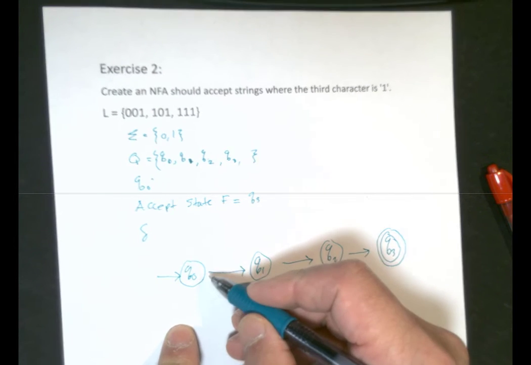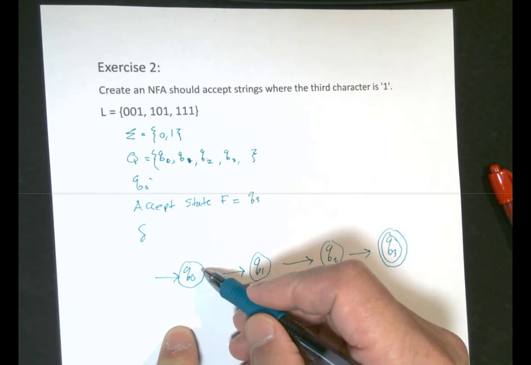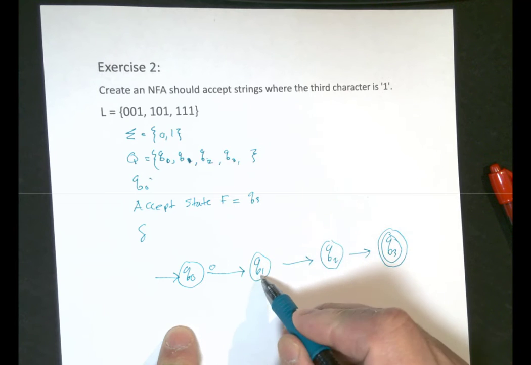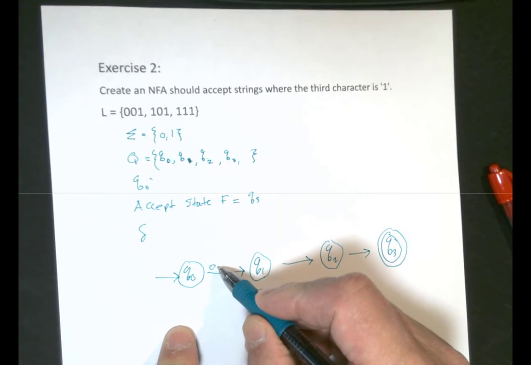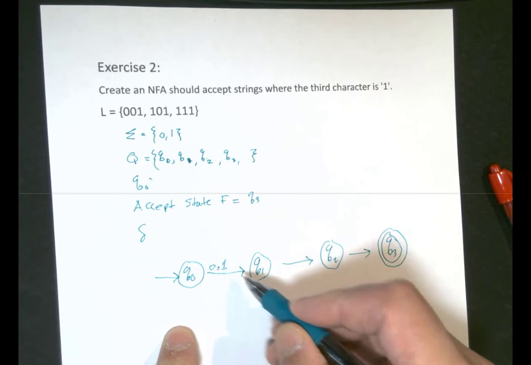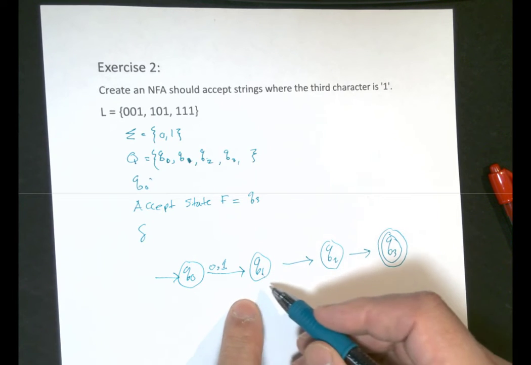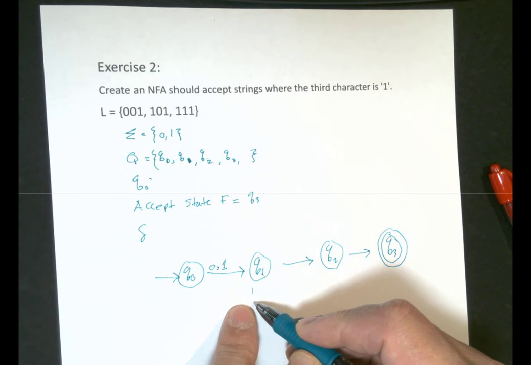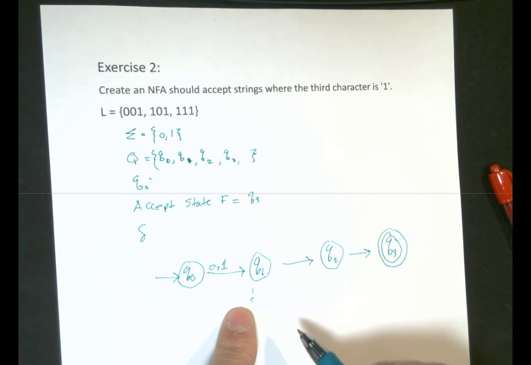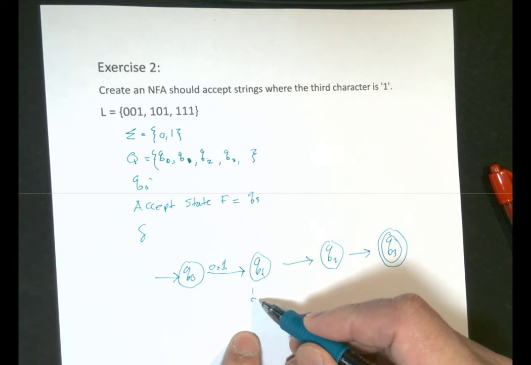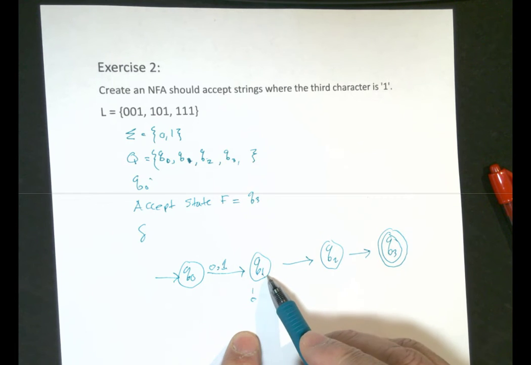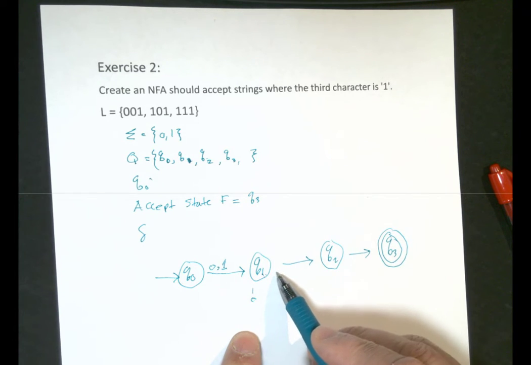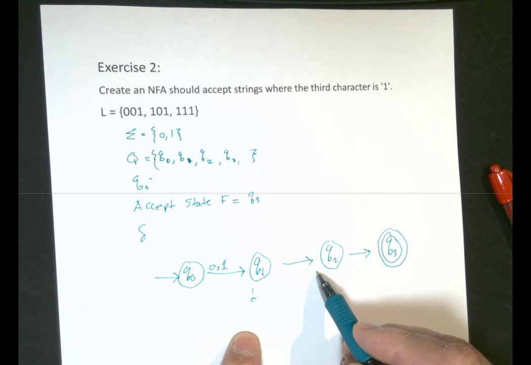In this case, if we read a 0, we still move to Q1. If we read a 1, we still move to Q1. So at Q1, we have either a 1 or a 0. It doesn't really matter what the first two are. And then on Q1, again, we need the second character.